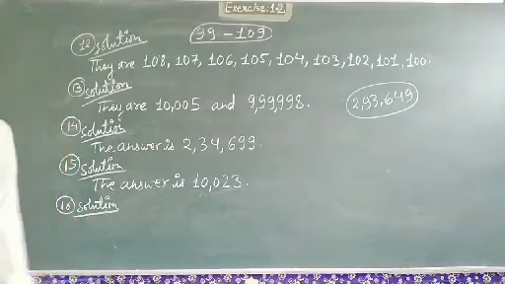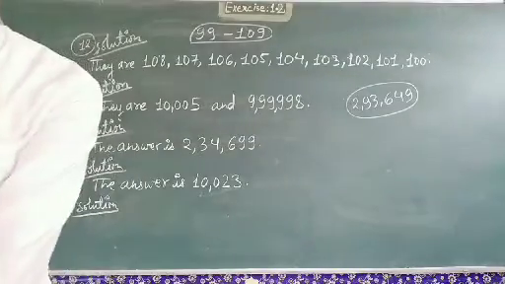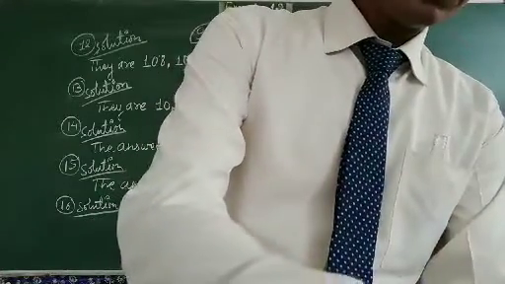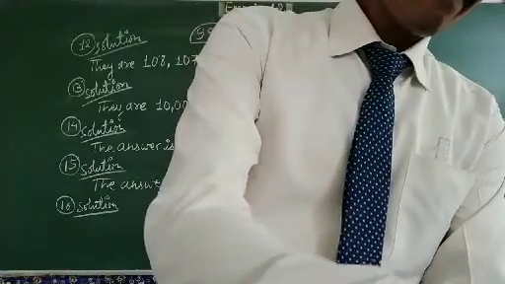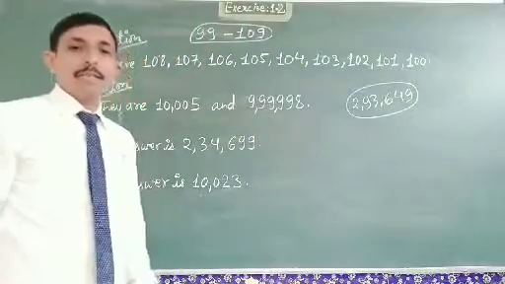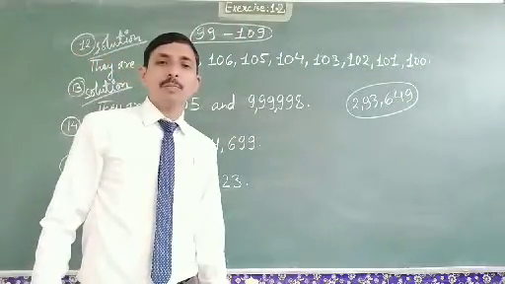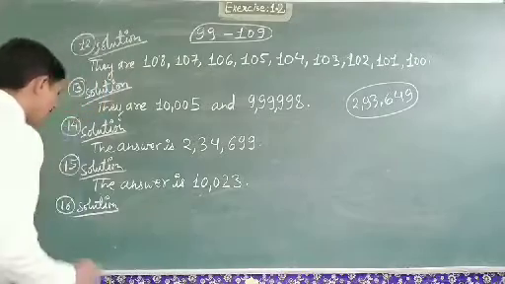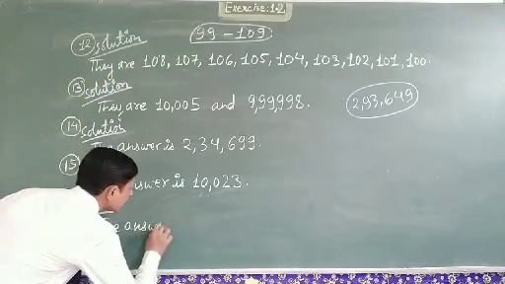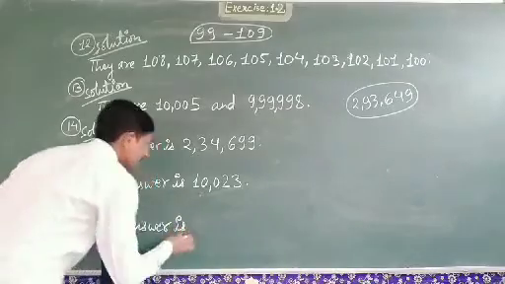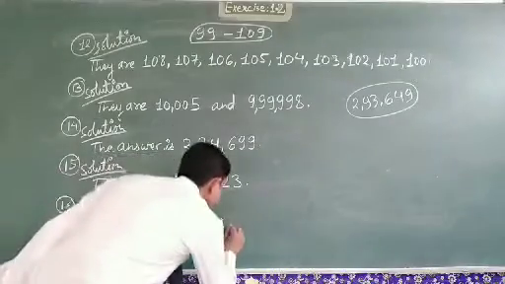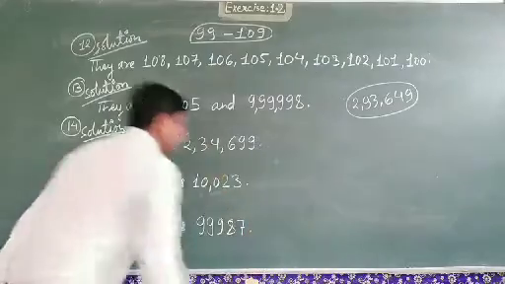Solution of question number 16. Write the greatest 5-digit number, only 3 digits being the same. So the answer is 999. 3 digits being same and 2 digits being different.